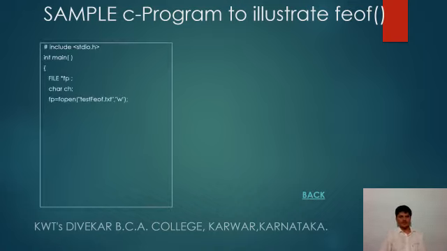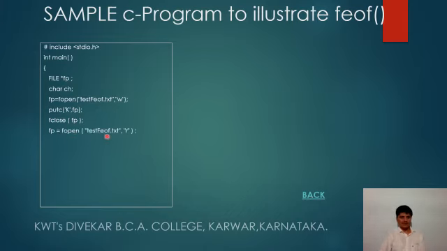File pointer is declared, a character variable is declared, and a file, test FEOF, is created, which is opened with the write mode. Then a character K is written with the help of putc, and the file is closed. With this, we have written a character in the test FEOF file.